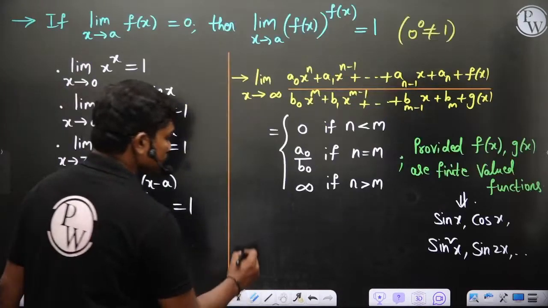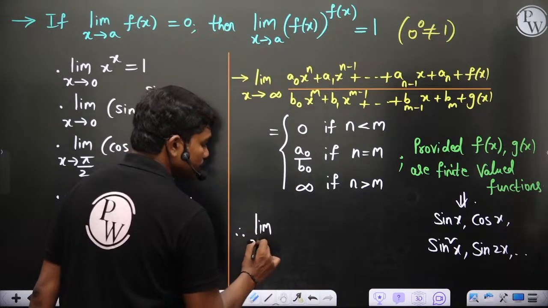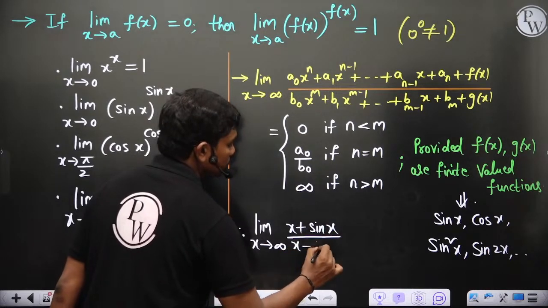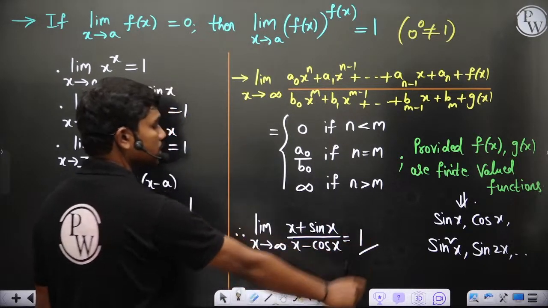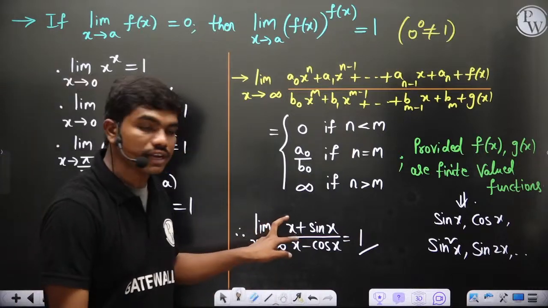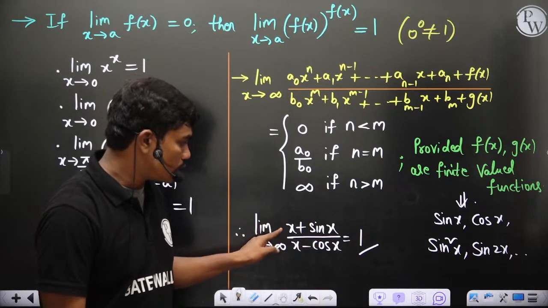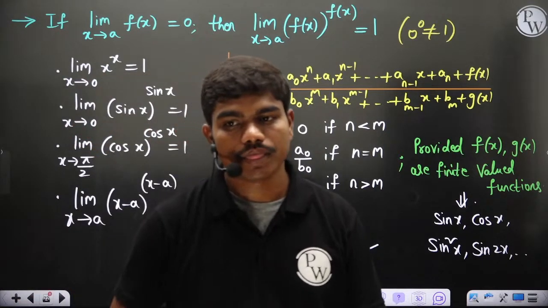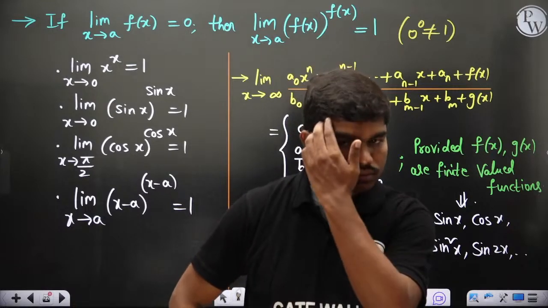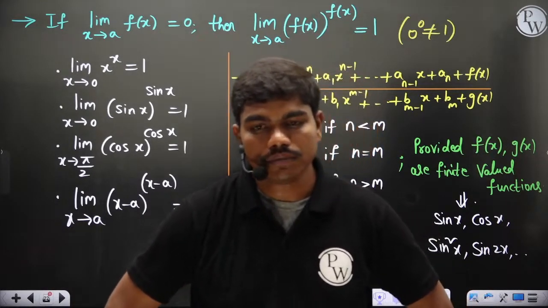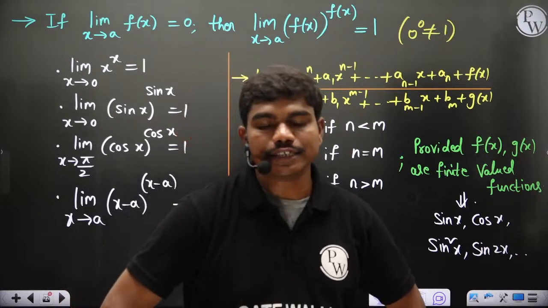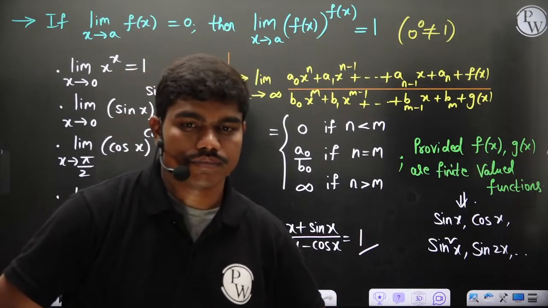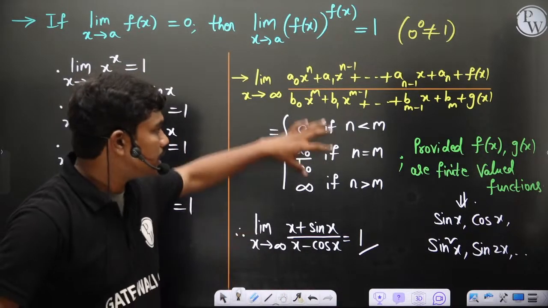So using this result, if I ask you a question, something like limit x tends to infinity, (x plus sin x) by (x minus cos x), ultimately because of this knowledge, you can say the answer is 1. That's it. Both powers are 1, so this is of equal power and these are finite valued functions. So this coefficient by this coefficient, 1 by 1, is 1. That's all. Got it? Is this clear to all of you? And this is a very useful result.